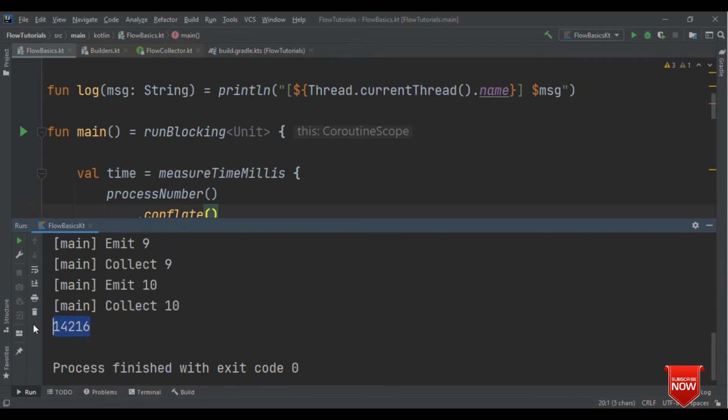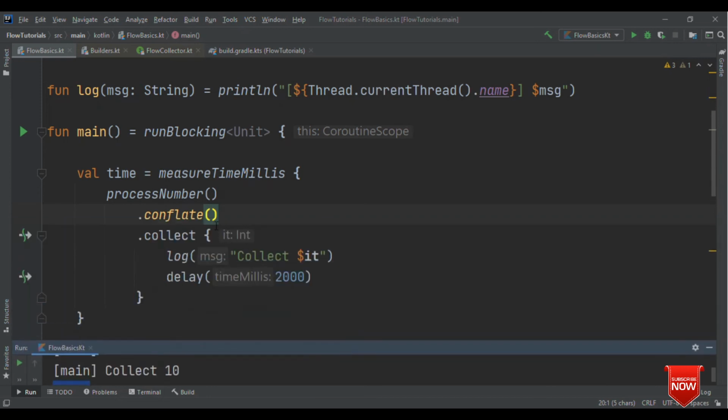The overall time reduced to 14,216. It's all because it dropped the intermediate results and gave the latest value for processing inside this collect. So in this way, if you are just interested in the latest value but not the previous one, then you could use conflate. We also have collectLatest, which can do the same work where it will give you the latest value.